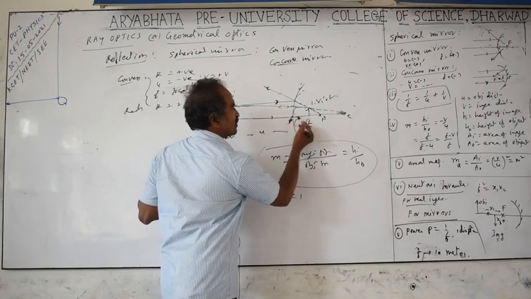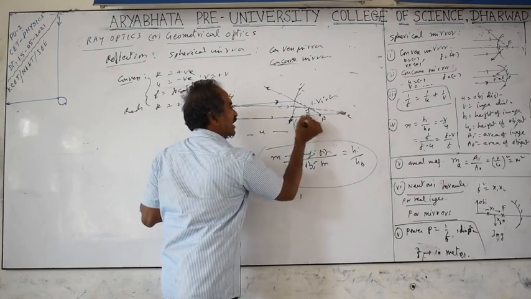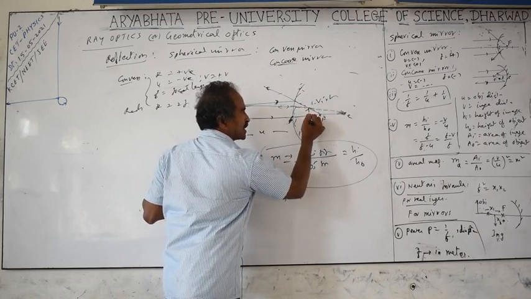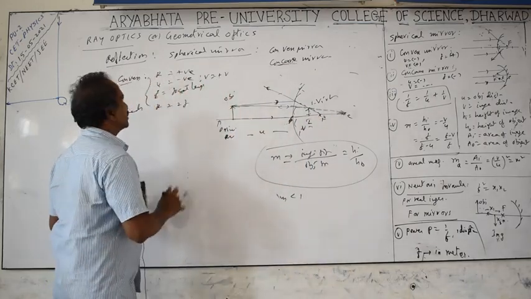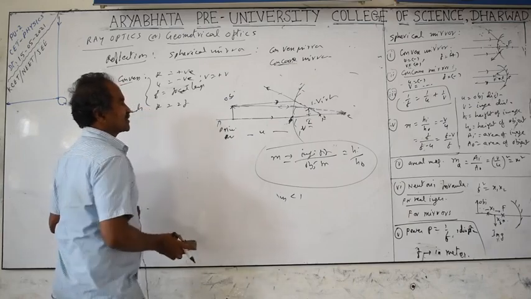The image is always found between the pole and focus, not outside the focus. It is always virtual, always diminished, meaning you get a smaller size, and always behind the mirror. So image size and nature are important for these mirrors, and later we will discuss them for lenses also.